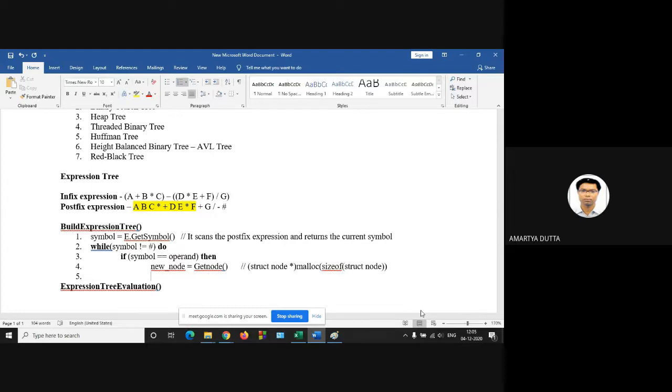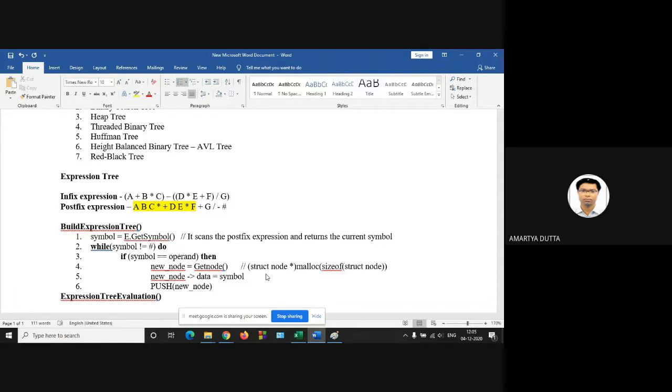And next, its data part should be filled with the symbol, which is inserted at the data part of the new node. And next, push the new node.